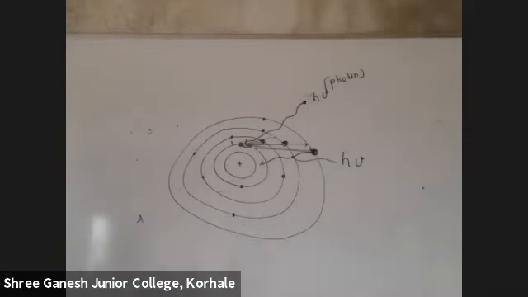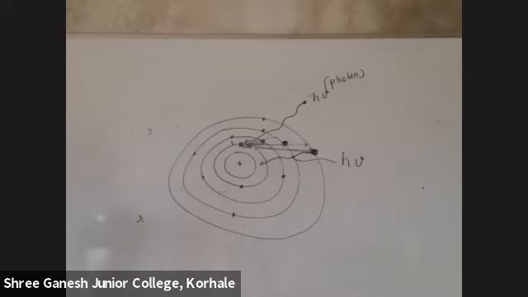The third postulate is very easy. When the electron absorbs energy, it will jump from a lower shell to a higher shell. And when it emits energy, it goes from a higher shell to a lower shell, and I told you where it is more stable, near the nucleus. So I had given three main postulates, and I'll repeat the three main postulates here.